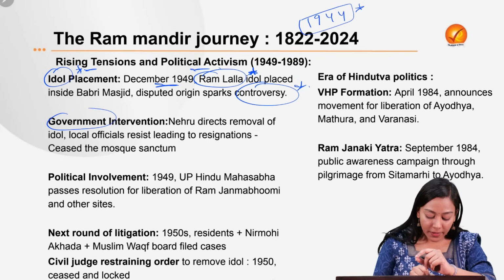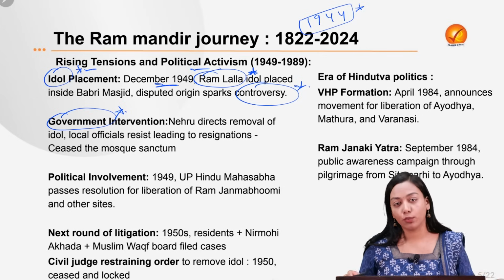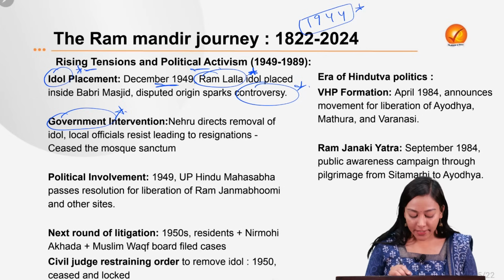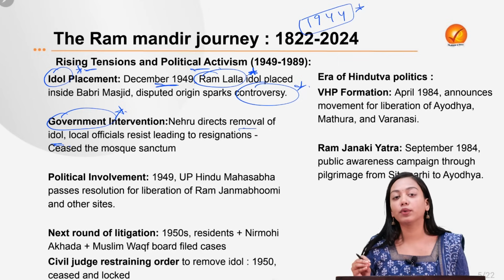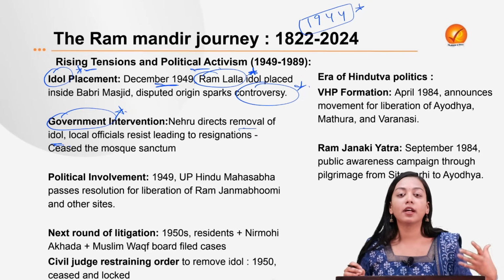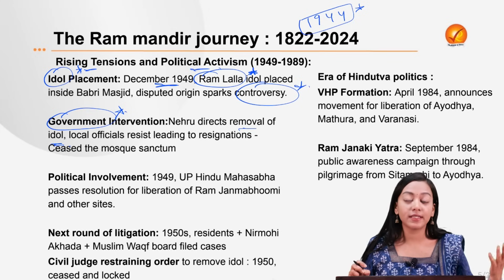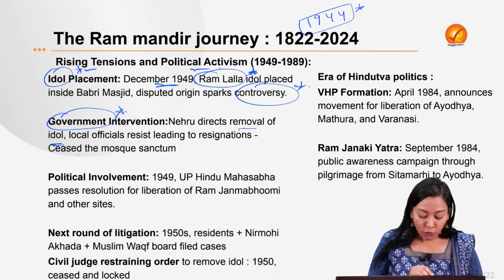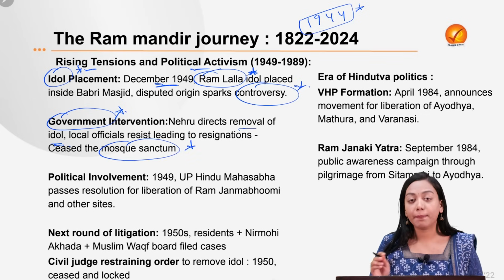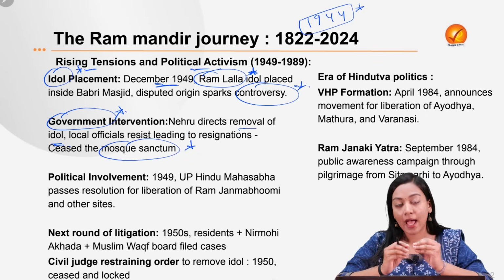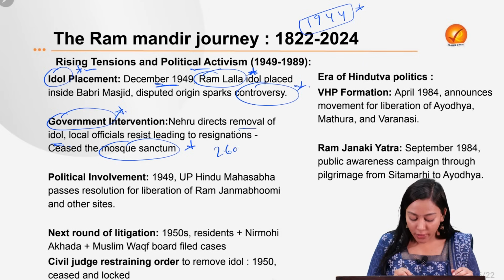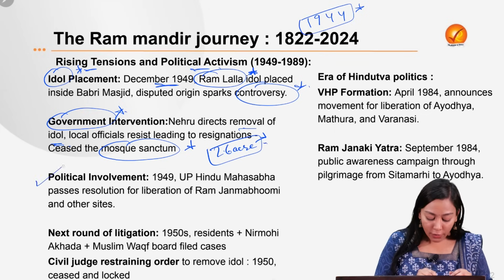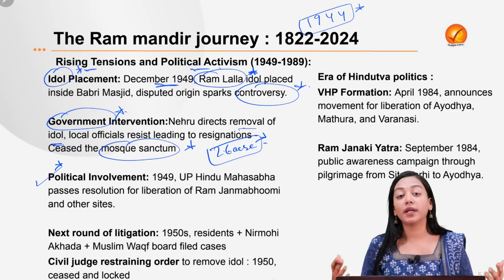Then comes government intervention, which was then ruled by Nehru. Jawaharlal Nehru immediately directed the removal of the idol, but the local administration did not comply with the order, fearing that this could trigger communal violence, a lot of conflicts and riots in the place. So therefore, finally, the mosque sanctum was completely seized and locked then and there. And from then, the very infamous dispute of the 2.6 acre land of the Ram Janmabhoomi started. Now, it also saw one among the first political involvements.